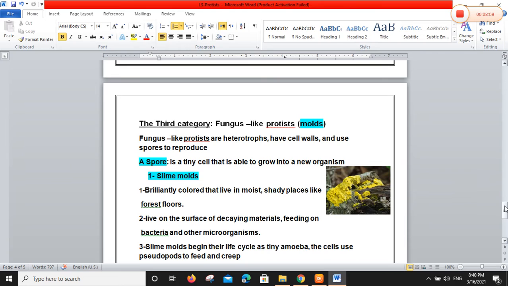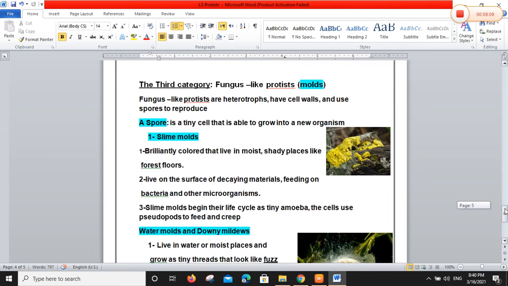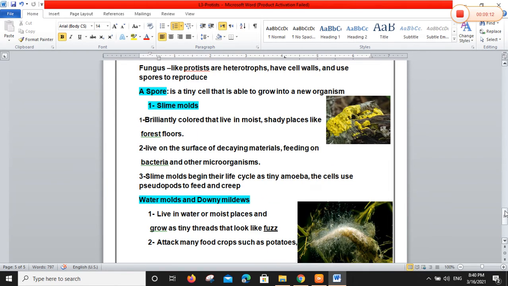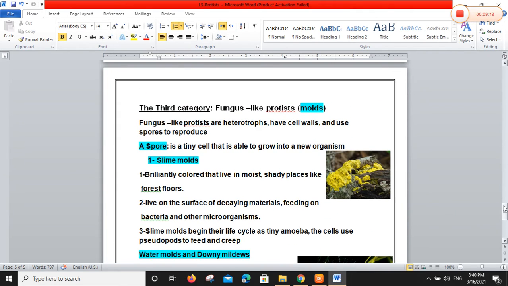Okay. Third category, fungus-like protists. Fungus-like protists means molds. We have three main types of molds: slime molds, water molds, and downy mildew. Firstly, fungus-like protists are heterotrophs, not autotrophs. They depend on other organisms, have cell walls, and use spores to reproduce.